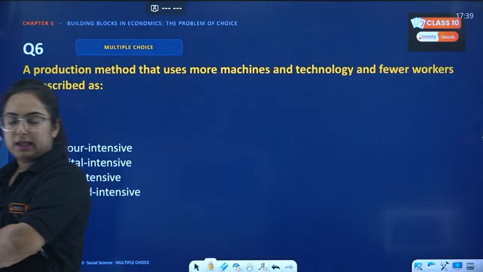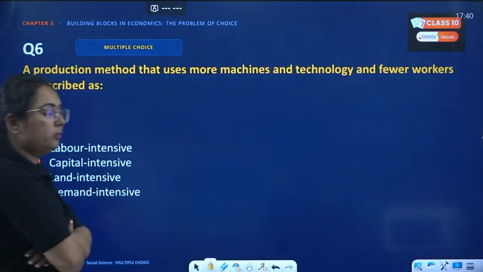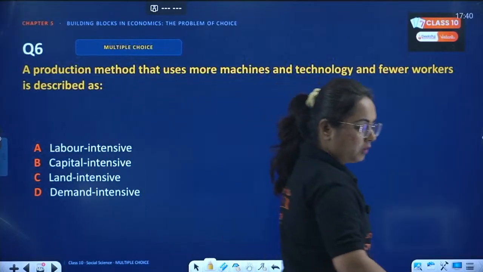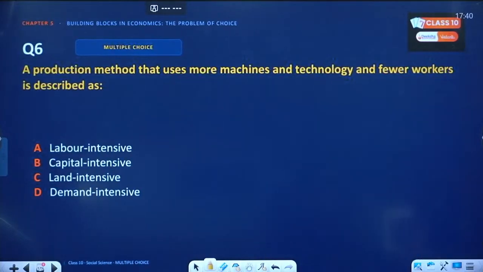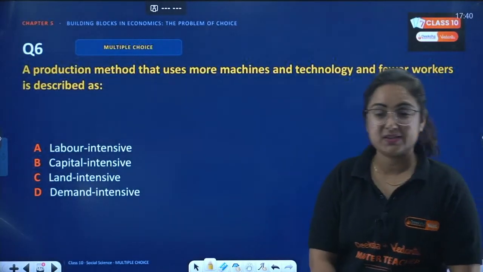Okay. So, answer to the question, beta. The production method in which machines are used more. Machines are what? Used more. Okay. What is the method known as? Is it labor intensive, right?